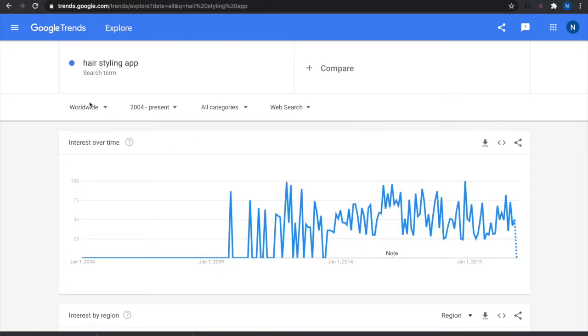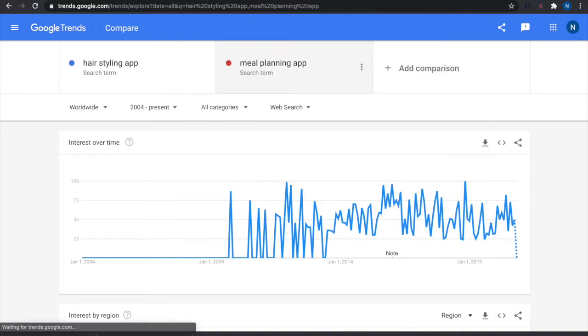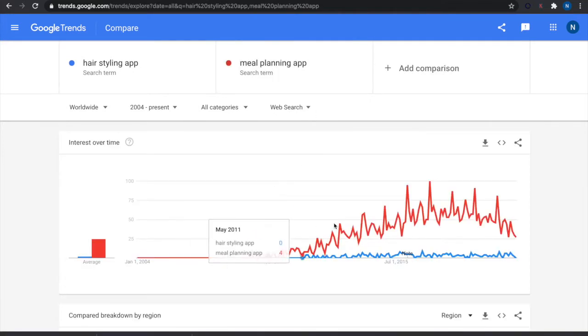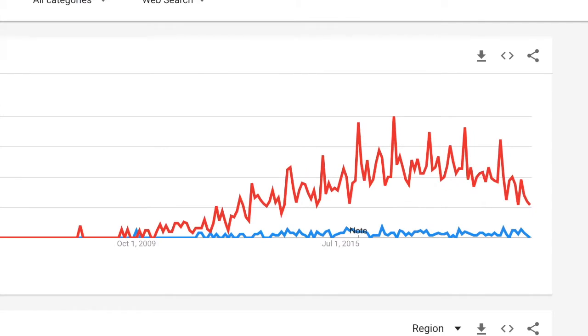For the hairstyling app by itself, it's quite neutral and quite unpredictable, so can't really tell here. So using Google Trends then, we find that definitely the meal planning app has more potential, even though it's going towards a downward trend, and the hairstyling app is more or less neutral. Definitely the meal planning app has more demand.